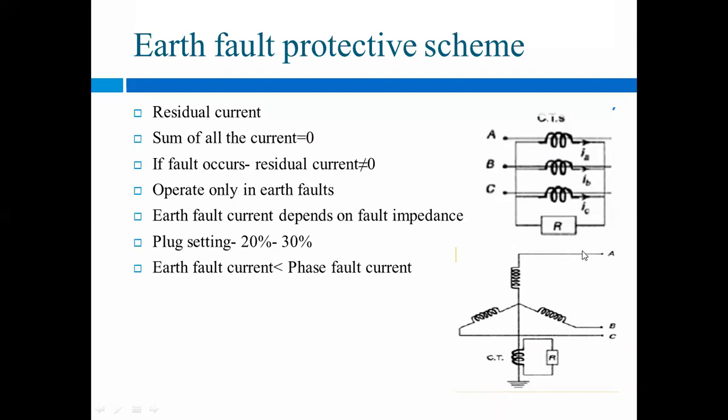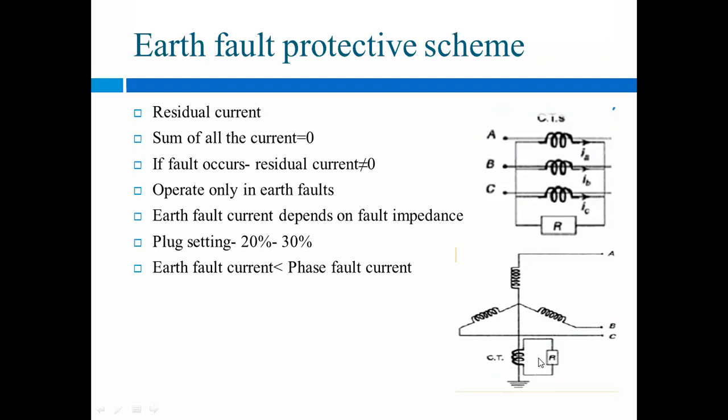Okay, then here again the three phases are shown, and under balanced condition, means when the residual current flowing in all three phases is the same, means the sum of all three currents is equal to 0, then your relay will not operate. But when any unbalanced current occurs, or if any fault occurs, that current will flow through this neutral wire. And that is the phase to ground, so it will operate the relay.